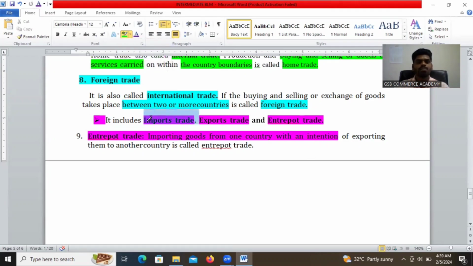What is import trade? Buying goods and services from another country is called import trade. And after manufacturing goods and services in our country, selling those goods to other countries for earning more profit is export trade. And the third one is entrepot trade. This is a very important 2 marks question from the examination point of view.